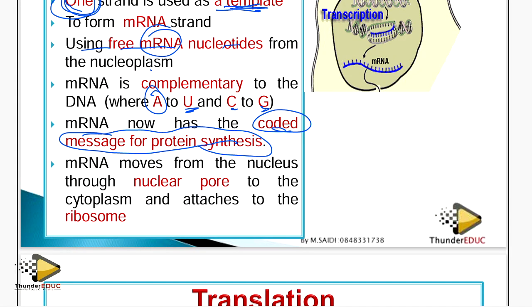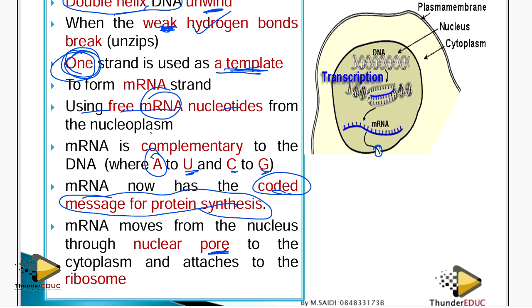And then what happens? The messenger RNA moves from the nucleus through the nuclear pore. So it passes through these holes you see. Let me zoom it out so that you see it clearly. You see this hole, so that's where it passes. It passes through these small holes.